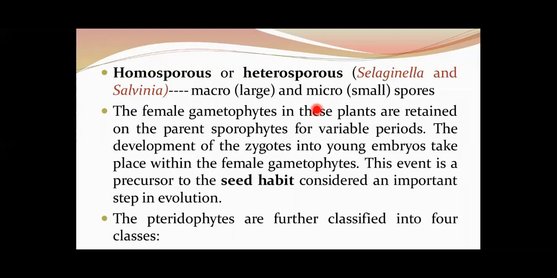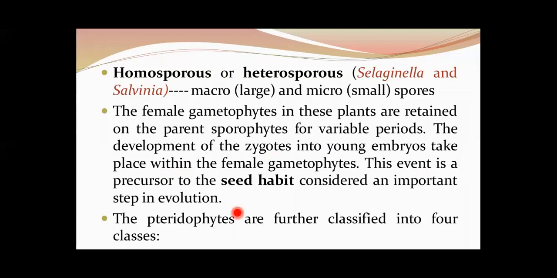In heterosporous types, the female gametophyte is retained on the parent sporophyte for variable periods, and the development of the zygote into young embryos takes place within the female gametophyte, which is a precursor event to the seed habit. This is very important.